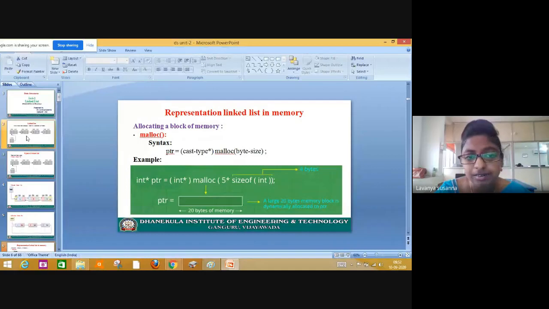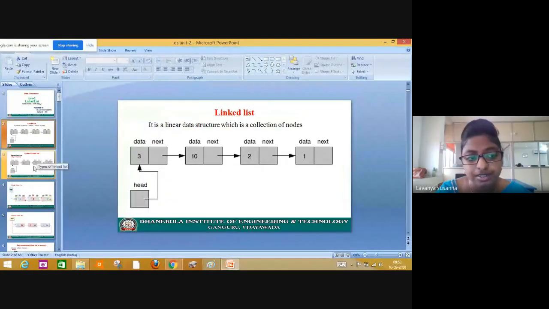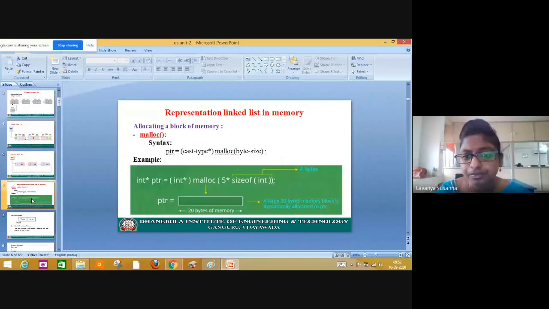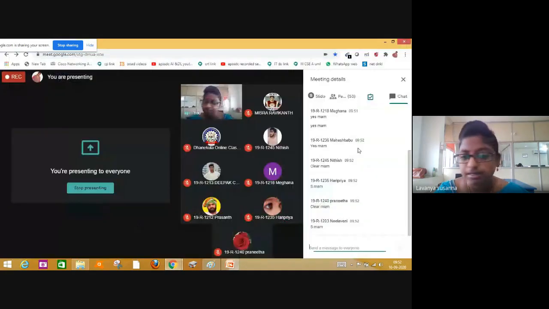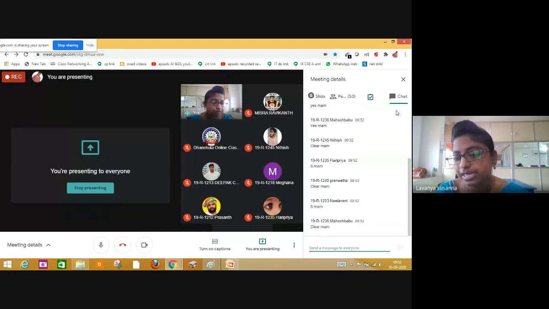In today's class, I have discussed the types of linked list. How to represent a linked list in memory, I will discuss later in the next class. Is it clear, students? Have you understood my class? Only a few members are responding. Always the same members are responding. What about the remaining members? I request all the students to respond. Have you understood the class or not? These are the basics you need to understand. If you want to write the algorithm, first you need to know these basics.